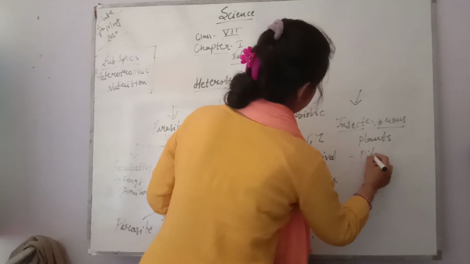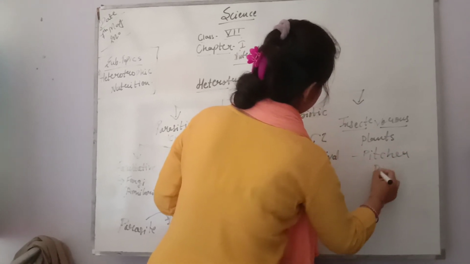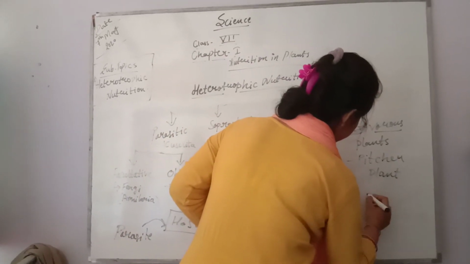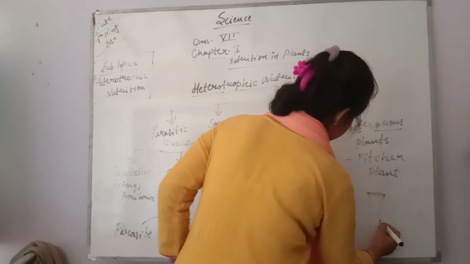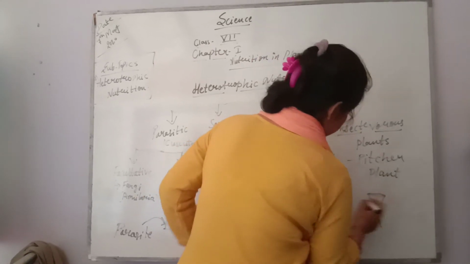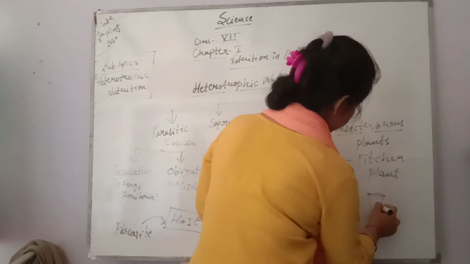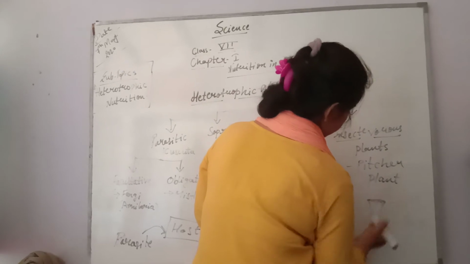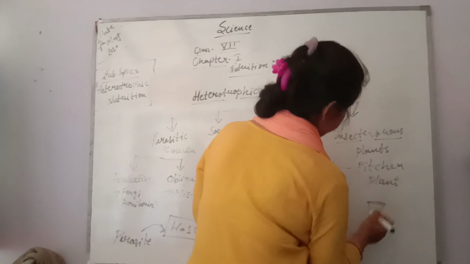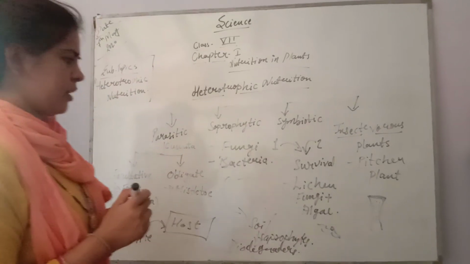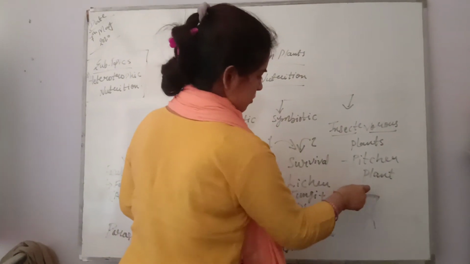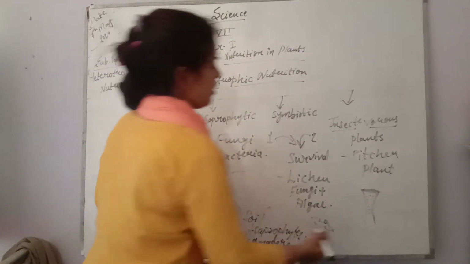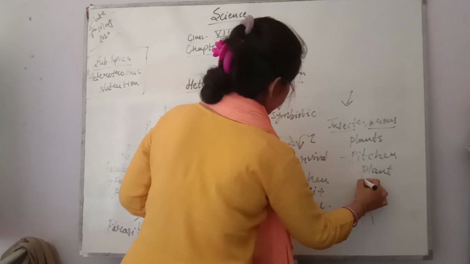Examples, pitcher plant. The term pitcher is related to a kind of pot. So what is actually there? This layer is slimy. And there is a juice-like content which has been filled in this pitcher-like structure. Because of this juice-like content, the smell is there. Because of this smell, insects get attracted to the plant.